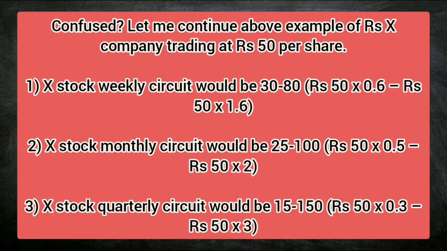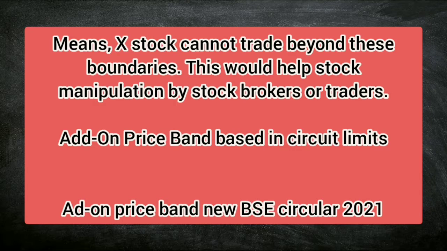Are you feeling confused? Let me continue the above example of X company trading at rupees 50 per share. Just see the following three cases: X stock weekly, X stock monthly, and the third one, X stock quarterly. If you are unable to understand this, feel free to comment below. That means X stock cannot be traded beyond these boundaries. This would help prevent stock manipulation by stockbrokers or traders. You can simply understand this one.